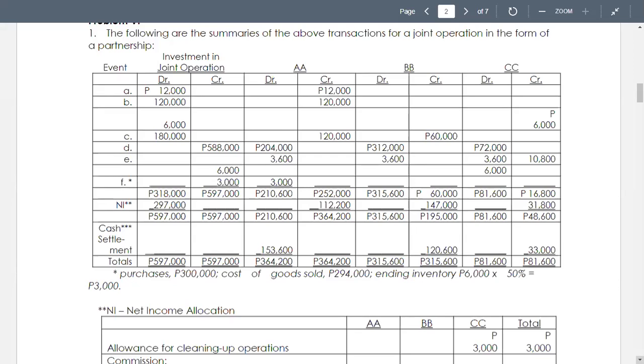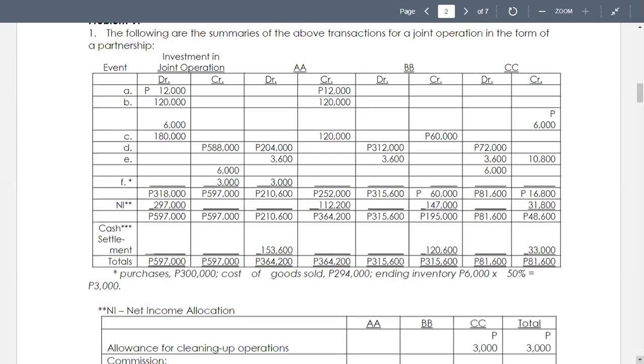Actually, 300,000 is the sum of 120,000 in B and 180,000 in C, so that's equivalent to your purchases. And then the cost of goods sold of 294,000 is taken by dividing 588,000 by 2, or you multiply 588,000 by 50%.